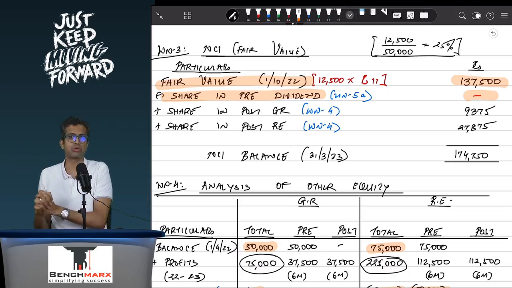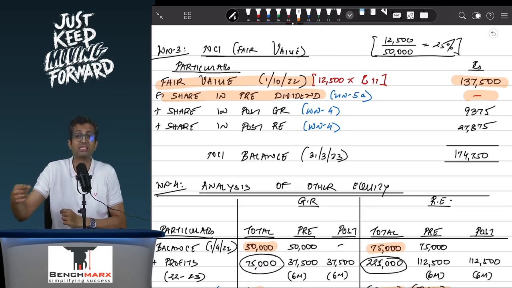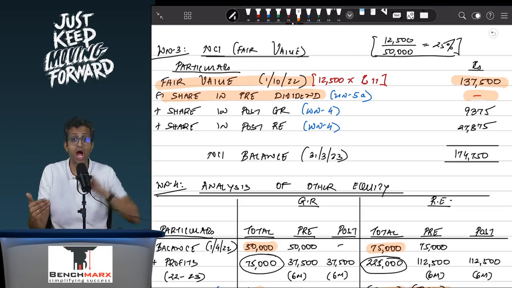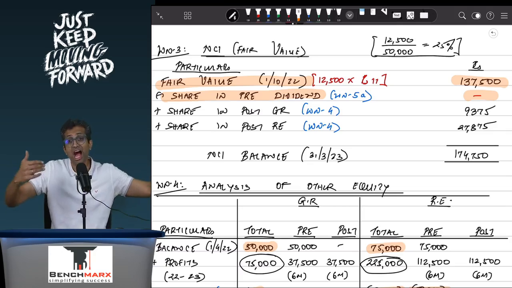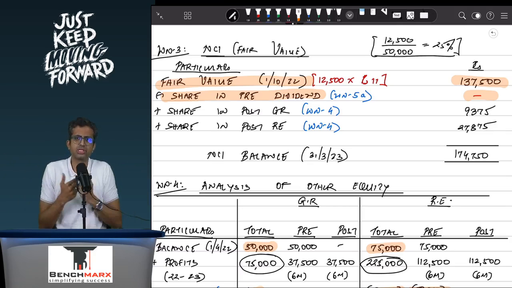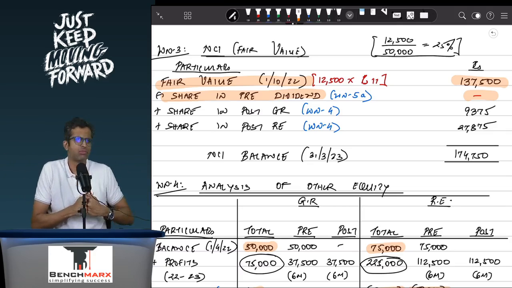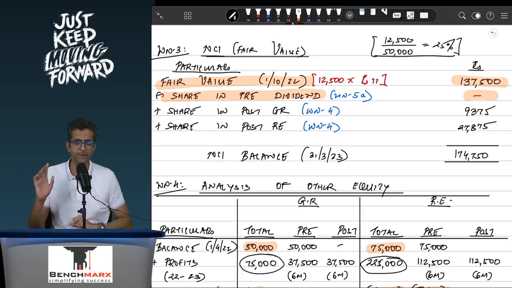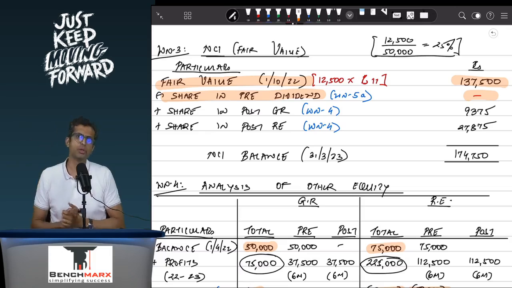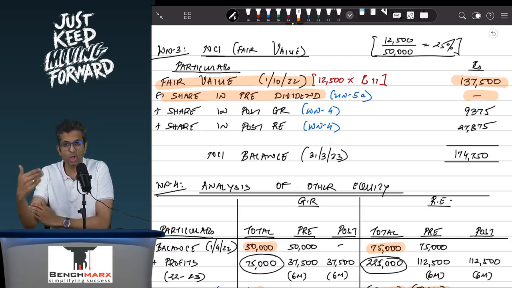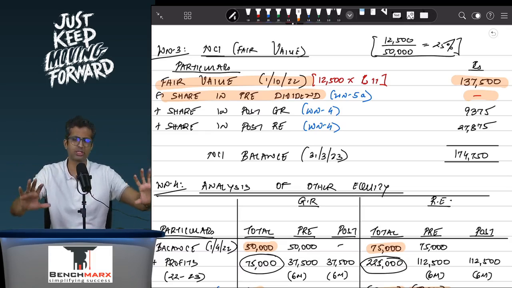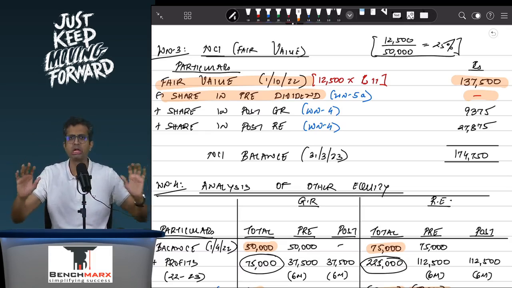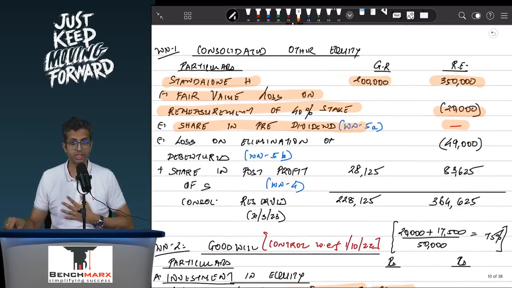So this is the extra possibility on an adjustment if dividend is paid out of pre-acquisition profits after the date of acquisition. This is dividends paid out of pre-acquisition profits but before the date of acquisition, and hence it does not have any effect. So this is the first complicated or tricky adjustment that you need to be aware of. You can just refer to the notes. Here I am discussing the entire question to the extent possible, but you should refer to the notes for getting a better understanding.